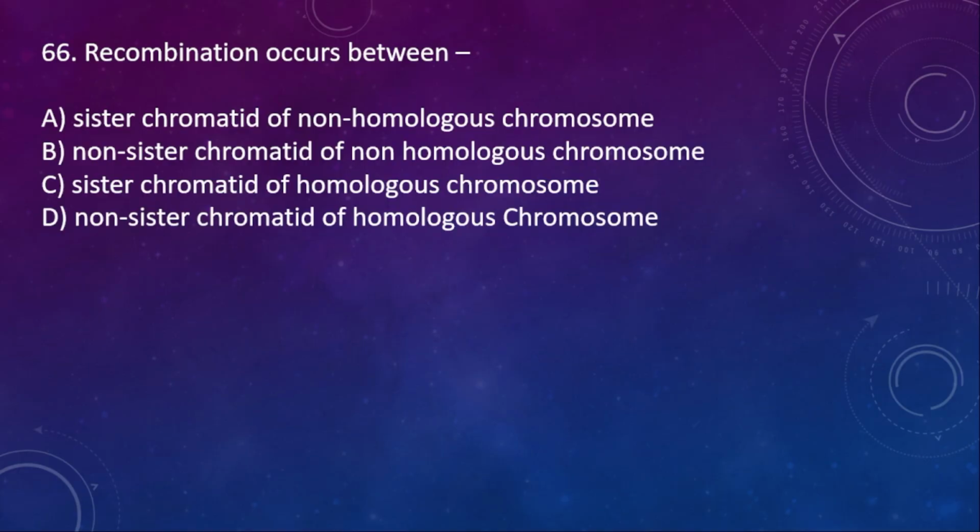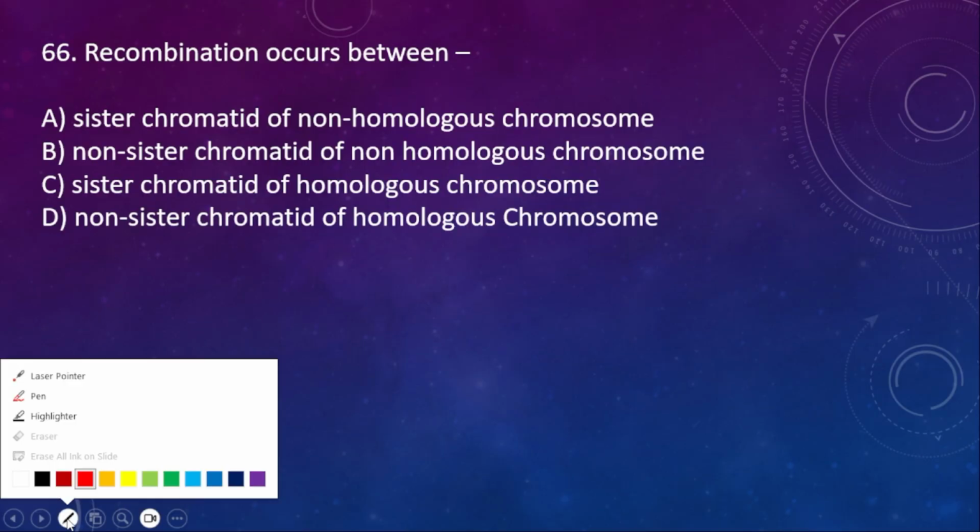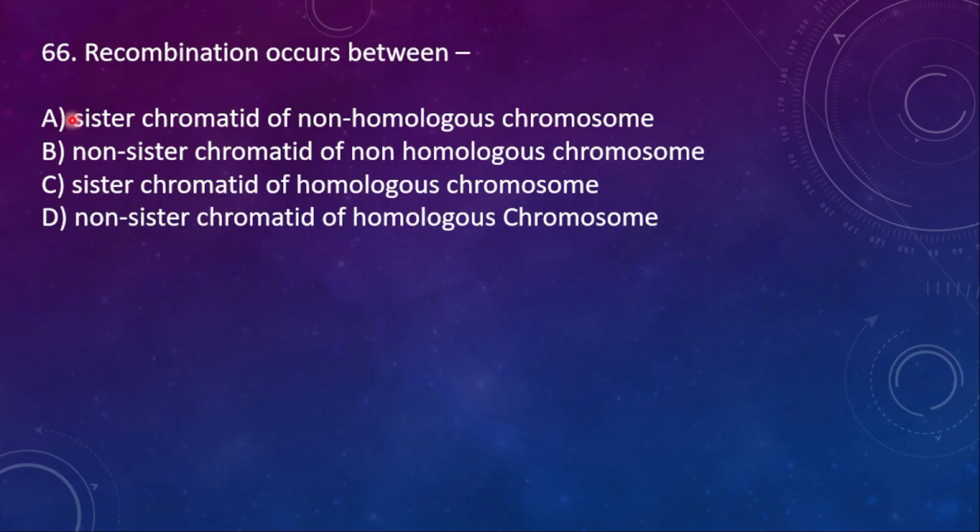Next question, that is question number 66. Recombination occurs between A, sister chromatid of non-homologous chromosome. No. B, non-sister chromatid of non-homologous chromosome. No. C, sister chromatids of homologous chromosome. No. D, non-sister chromatids of homologous chromosome. This one is right. The correct option is D. Typing mistake, make it D.